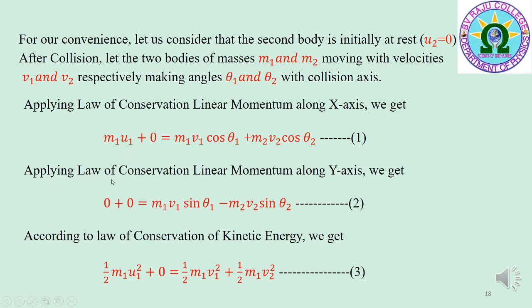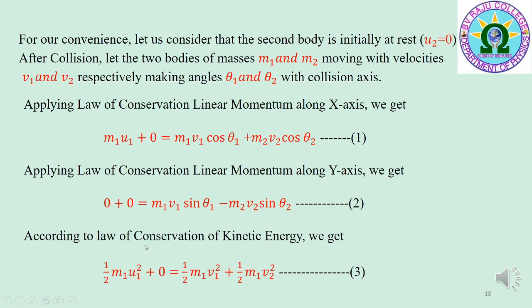Applying the law of conservation of linear momentum along the y-axis, we get 0 plus 0 is equal to m1 v1 sin θ1 minus m2 v2 sin θ2. That is equation 2. In this equation, on the left hand side, both the terms are 0 because there is no motion of the two particles along the y direction.